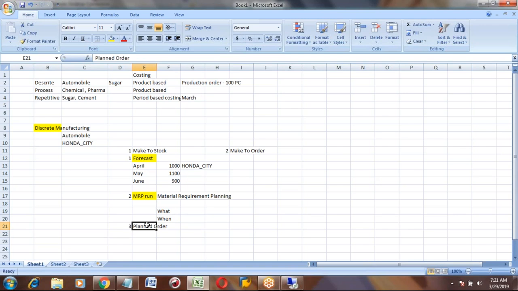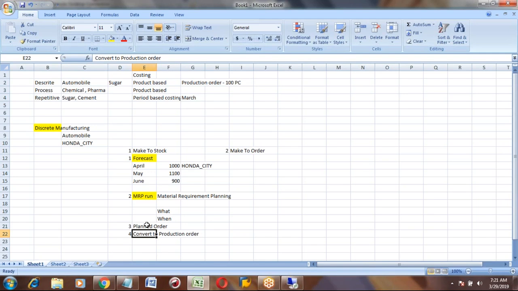Then you will convert this planned order to a production order. What does this production order mean? This order will have more details.